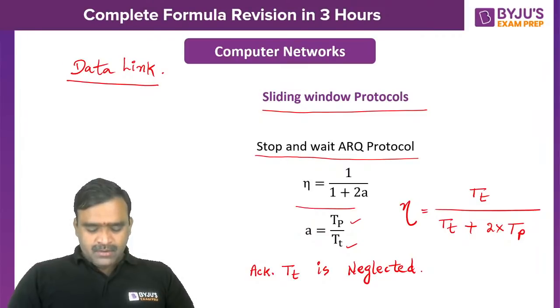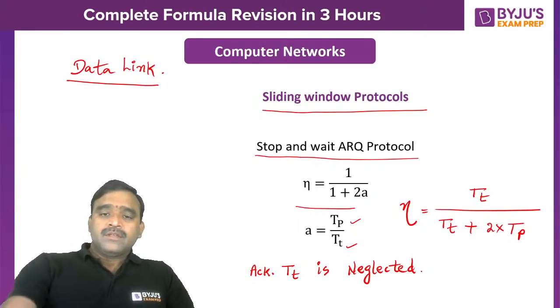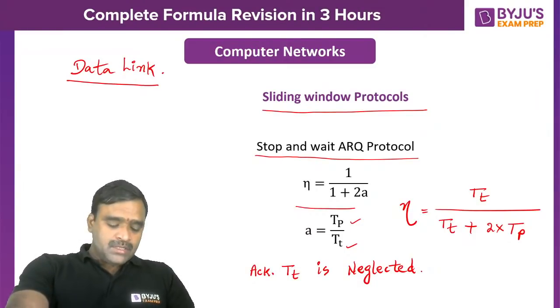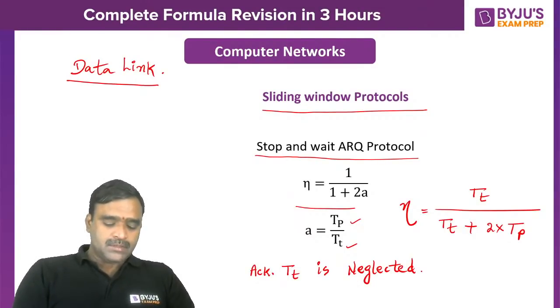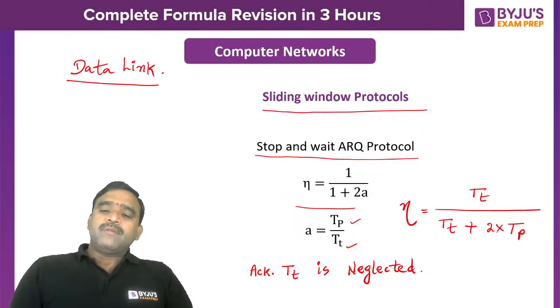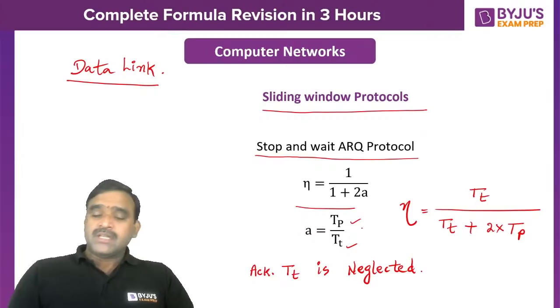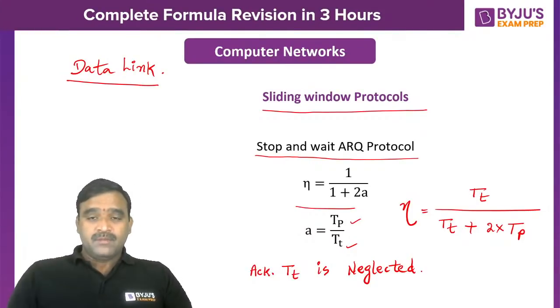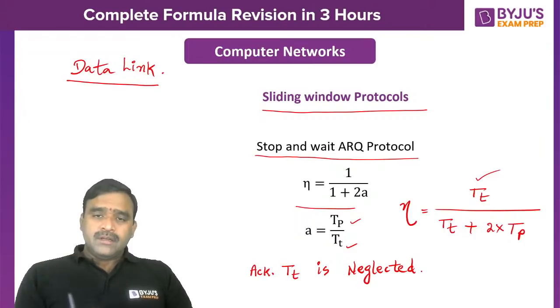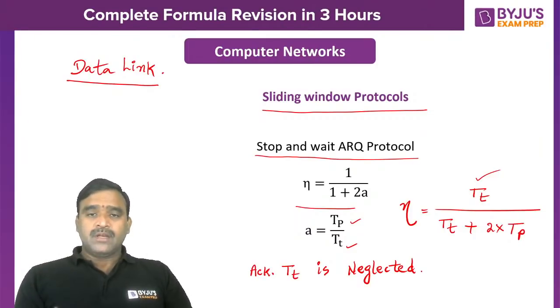Okay. Now if you have any doubt, please do ask. Don't hesitate to ask your doubt. Okay. So this is the stop and wait protocol. Any doubt in the stop and wait protocol? You can ask me. So most of the time, based on this formula, sometimes efficiency will be asked. Sometimes efficiency will be given. What should be the minimum frame size? Transmission time also will be asked. Sometimes propagation time also will be asked. So I have seen 3 different questions on this formula in the previous GATE examination papers.